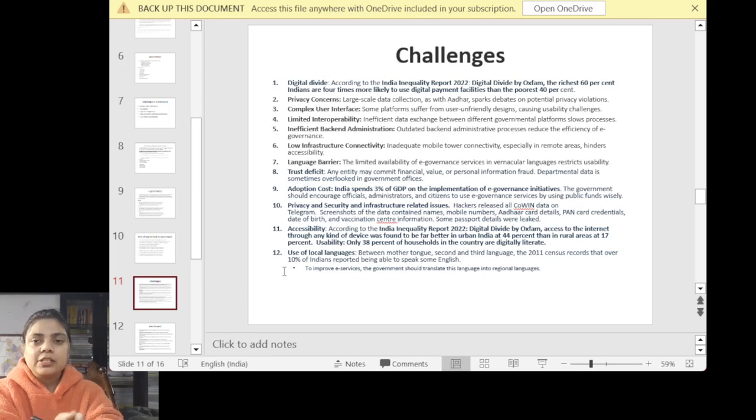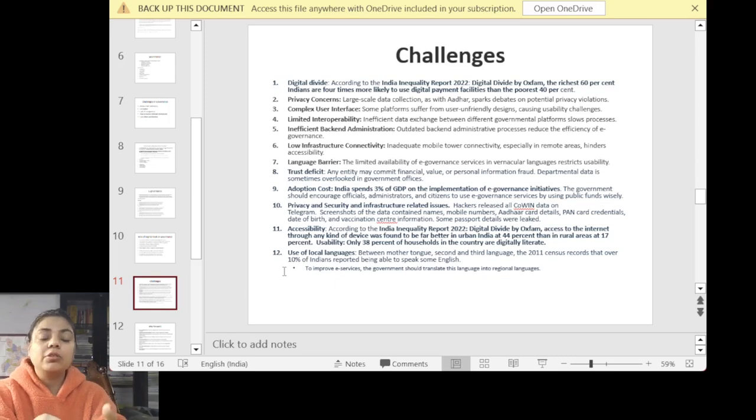Next is privacy concern. Time and again we have seen a lot of data has been hacked by hackers and used by, like, government fail in order to protect our privacy. Complex user interface. A lot of the time whenever you visit certain sites of government, you might not be able to use it effectively because it is not user friendly, as it's not written in your languages, so you might not visit that website.